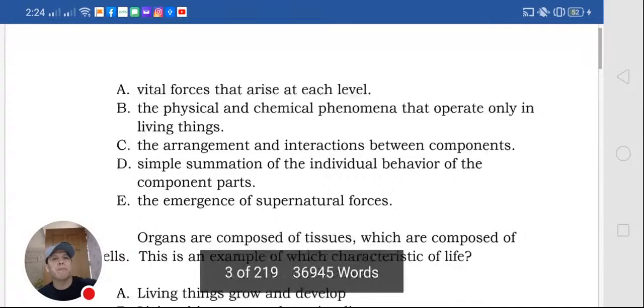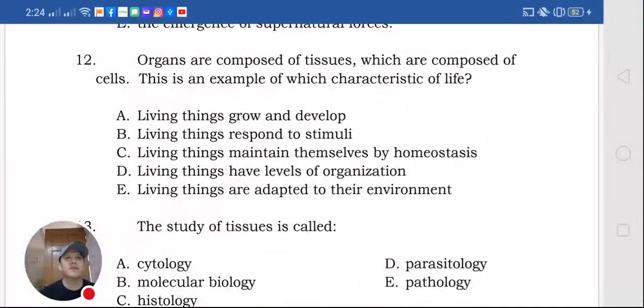Okay, next one. Number 12, organs are composed of tissues which are composed of cells. This is an example of which characteristic of life? Characteristics of life, just remember MRS GREN: movement, reproduction, secretion, growth and development, respiration, excretion, and nutrition. MRS GREN. That's characteristics of life. Remember that always.